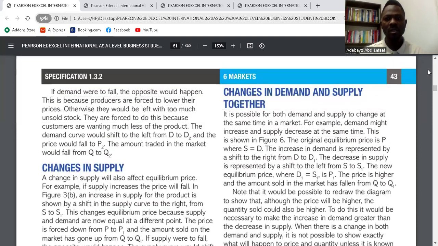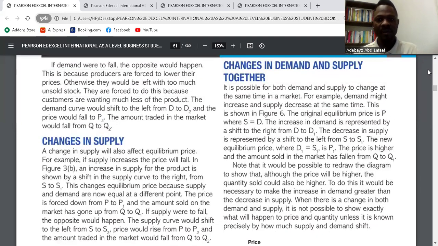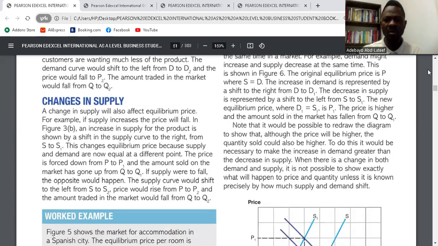Mm-hmm. So, changes in demand and supply together. It is possible for both demand and supply to change at the same time in a market. For example, demand might increase and supply decrease at the same time. This is shown in figure 6. We'll check the figure anyway. But basically, what they are trying to let us know is that demand can increase at the same time as supply reduces. So that will change the equilibrium.